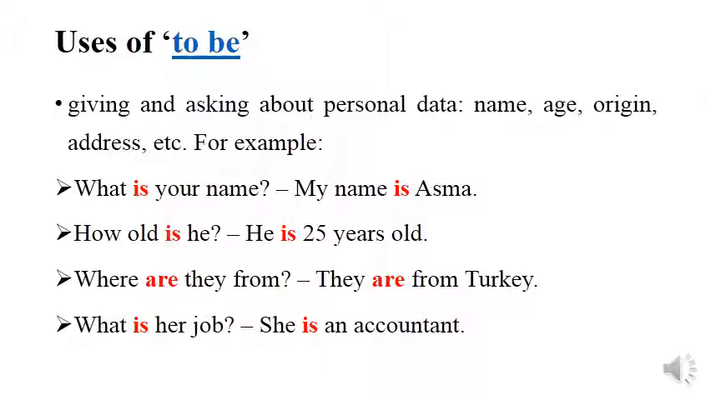When asking about the age, you say, how old is he? When answering, you say, he is 25 years old. When asking about the origin, you say, for instance, where are they from? And when answering, you say, they are from Turkey. When asking about the job, for instance, you say, what is her job? And when answering, you say, she is an accountant.